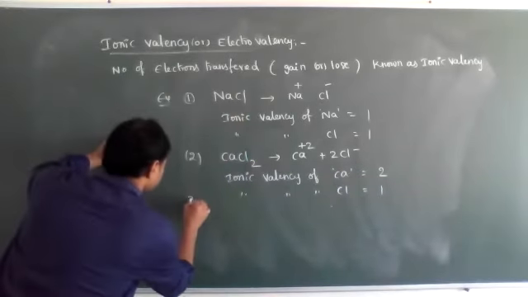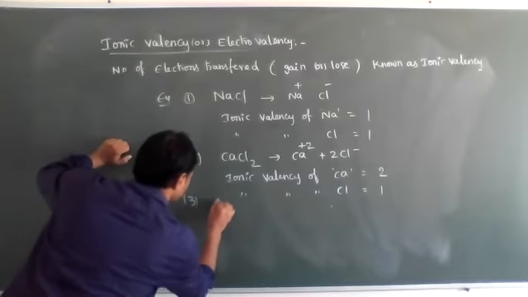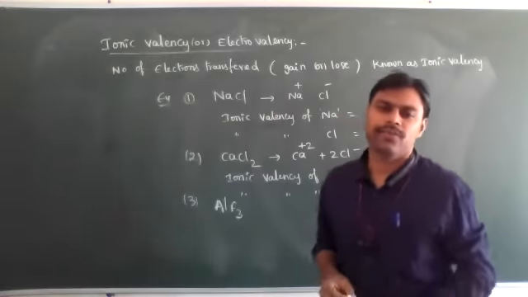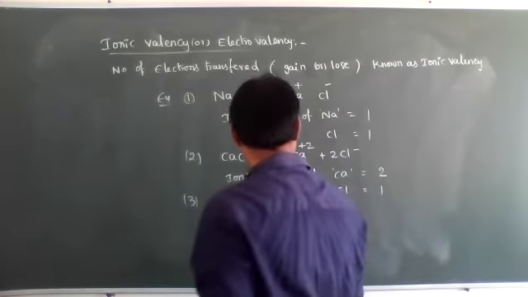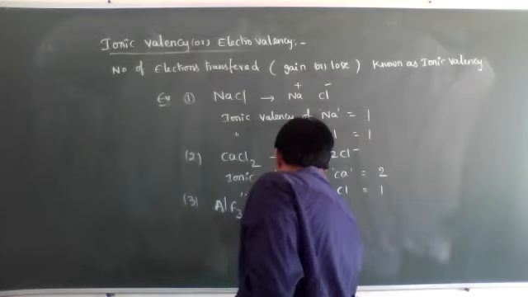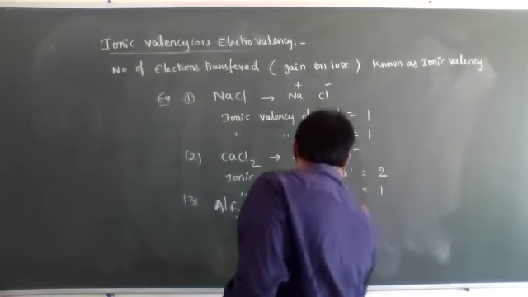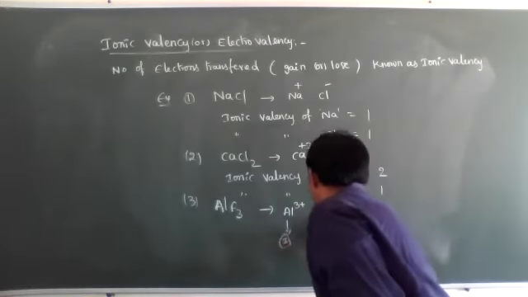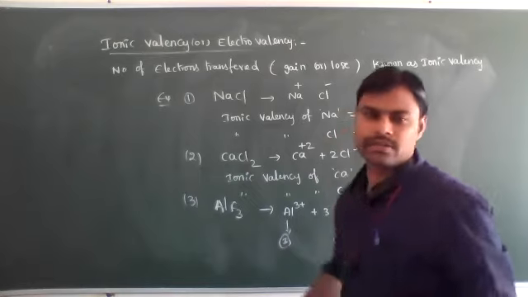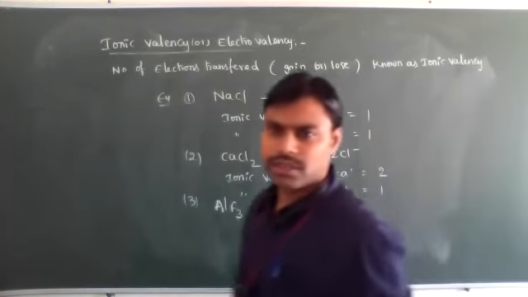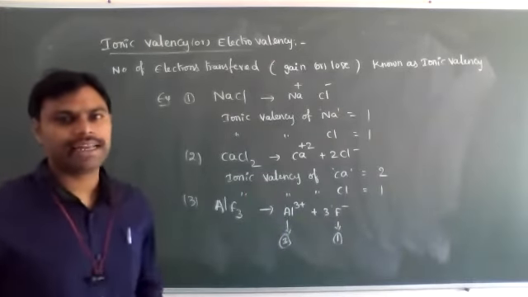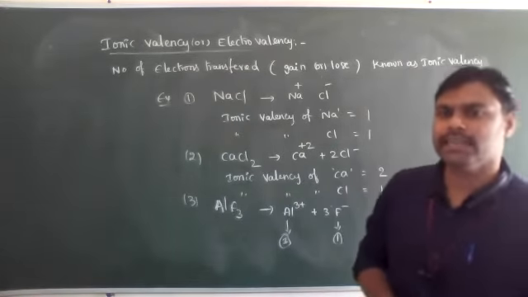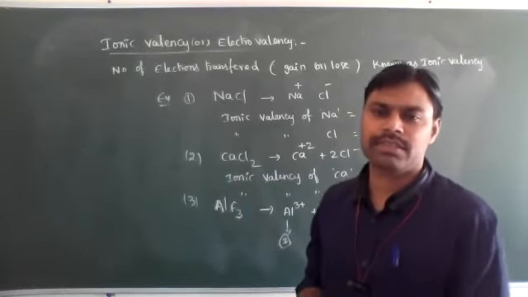The same way, AlF3, aluminium trifluoride. How will it be? Al3+ and 3F-. Now aluminium's ionic valence is 3 and fluorine's ionic valence is 1. Understood? So this is about ionic valency or electrovalency. Completely, the concept of covalency and ionic valency we have discussed.